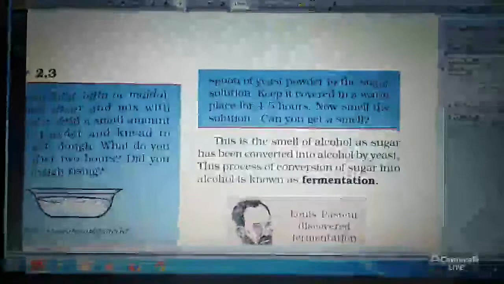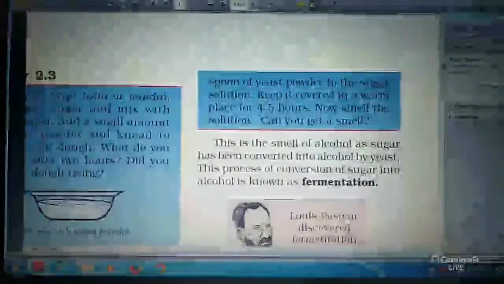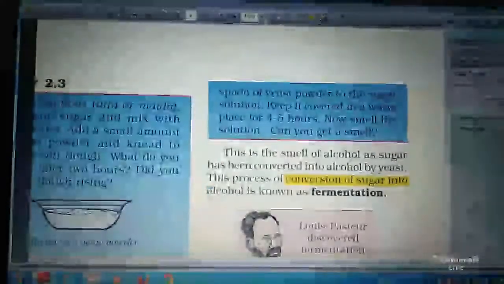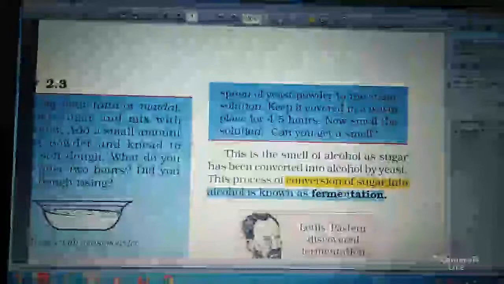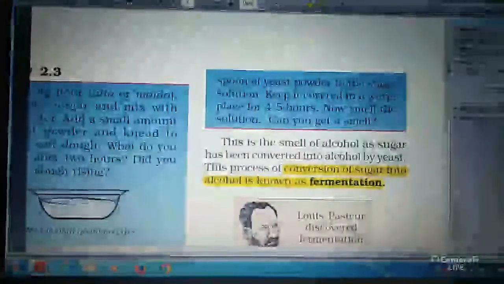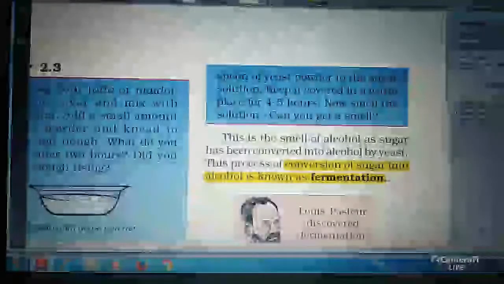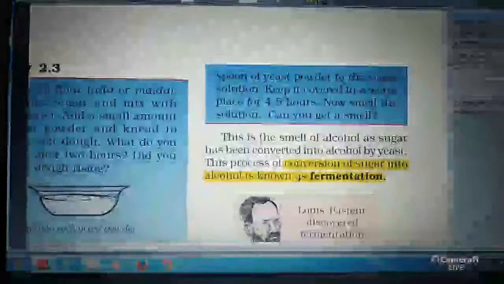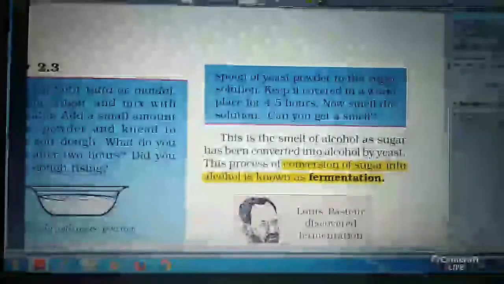Another one is the conversion of sugar into alcohol, which is known as fermentation. This is the smell of alcohol, as sugar has been converted into alcohol by the yeast. The process of conversion of sugar into alcohol is known as fermentation.